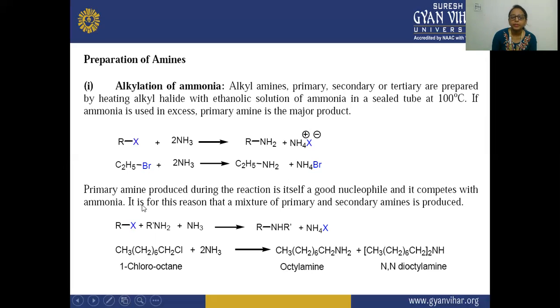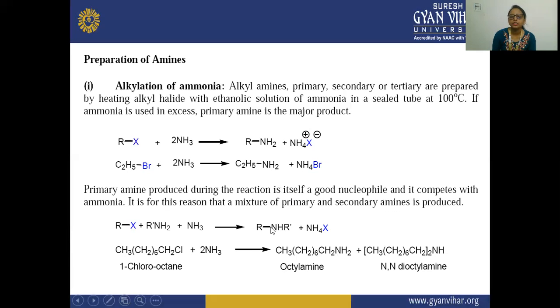So here the primary amine produced during the reaction is itself a good nucleophile, and it competes with ammonia. You can see this alkyl primary amine itself acts as a nucleophile. It is for this reason that a mixture of primary and secondary amine is produced.